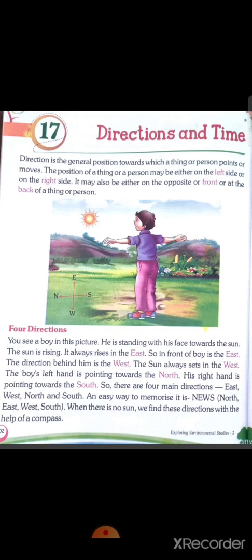When there is no sun, what can we do? We find these directions with the help of a compass. Every time you can't see the sun in the sky. So at that time what will we do? We use a compass. With the help of the compass, we can know about the directions.